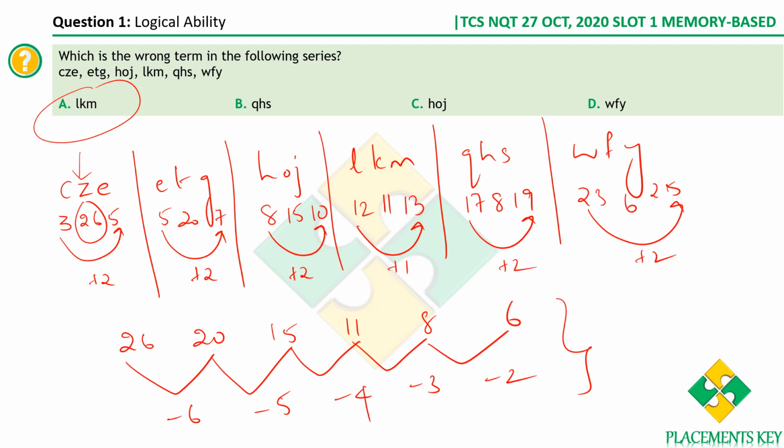But there was some problem with the first and the last terms. The first and the last alphabets in LKM. Okay, the difference is only 1, whereas in all the other cases the difference is 2. Therefore LKM is the odd man out.